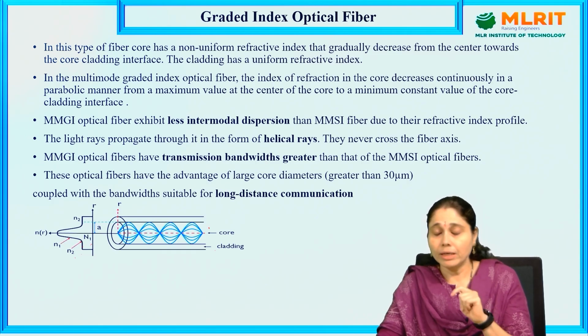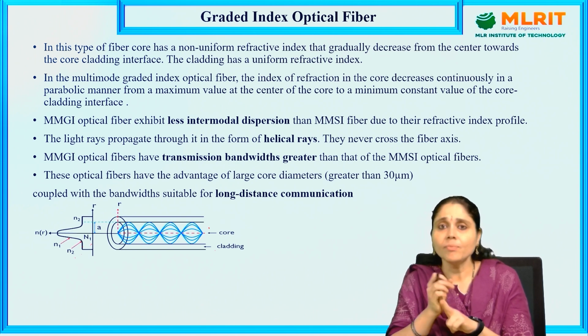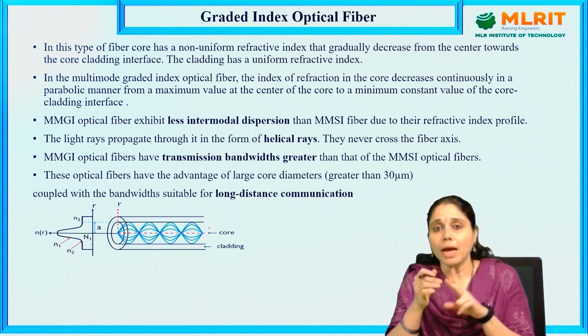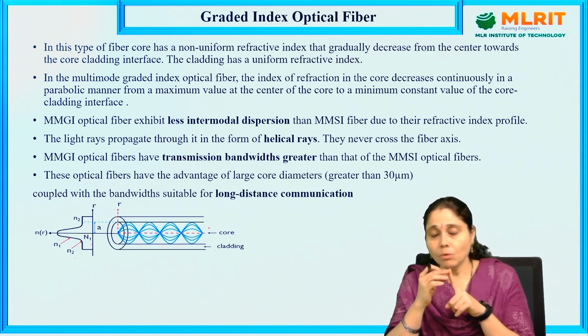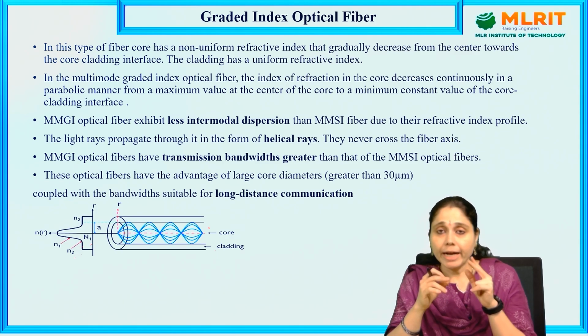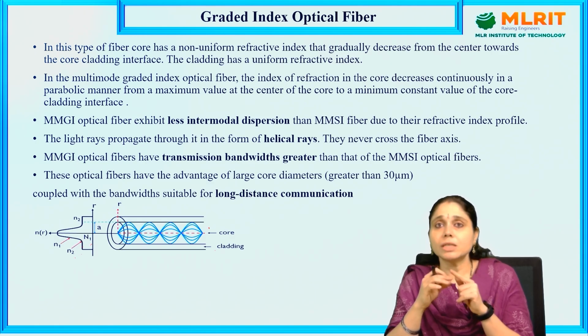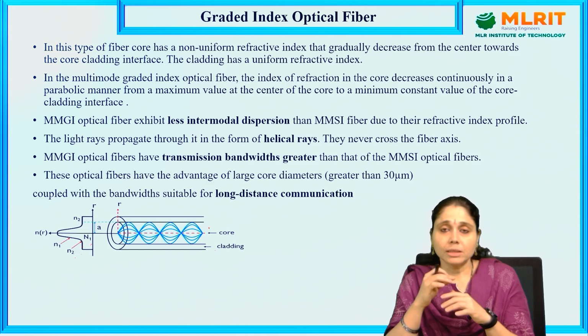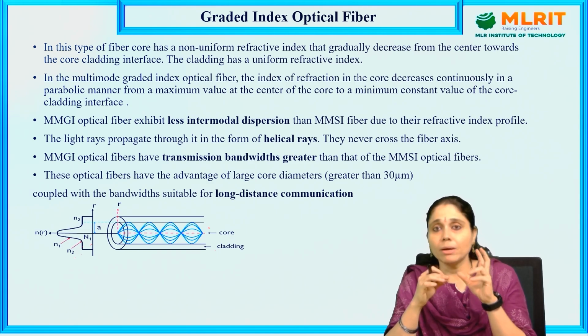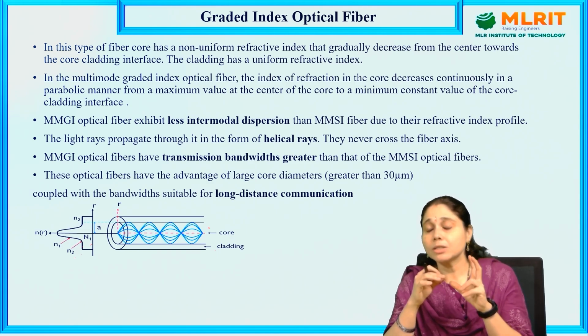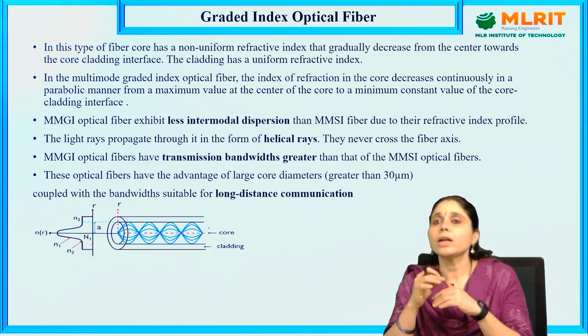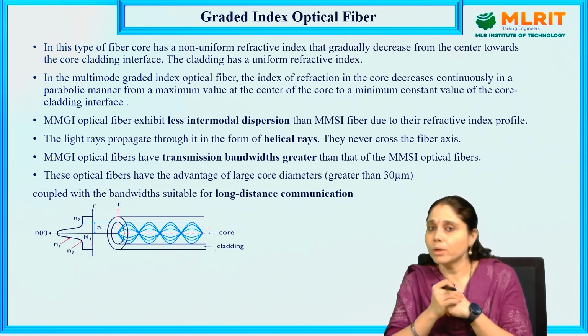So what have we learned about? We have learned about the step index optical fiber and gradient index optical fiber. In step index optical fiber, there are single mode step index and multi-mode step index optical fiber. Gradient index is also multi-mode only. Okay, so this is about how light propagates through optical fibers with different refractive indices of the core and cladding.